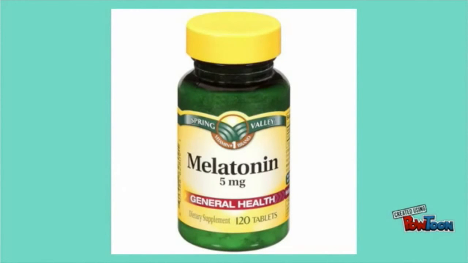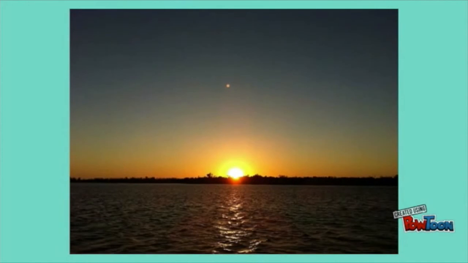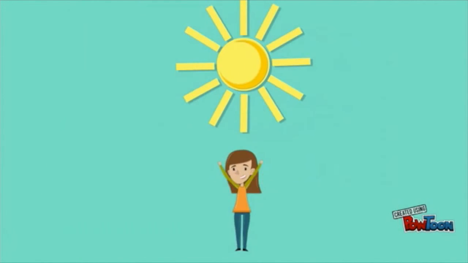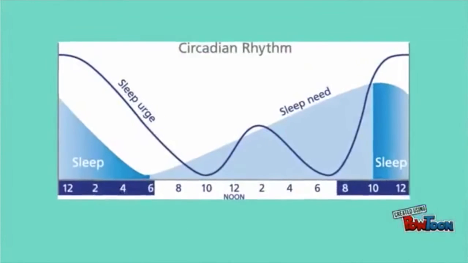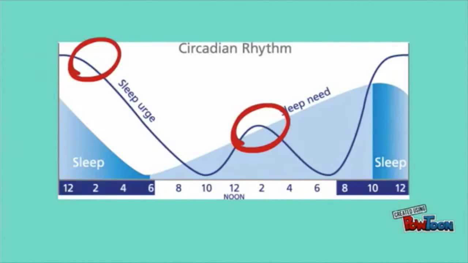Melatonin causes sleepiness in response to decreased light, which is why we are most alert when the sun is shining and are ready to sleep when it is dark outside. Your circadian rhythm causes your level of wakefulness to rise and dip throughout the day, which is why many people get an afternoon crash between 1 and 3 p.m. and then another phase of sleepiness between 2 and 4 a.m.